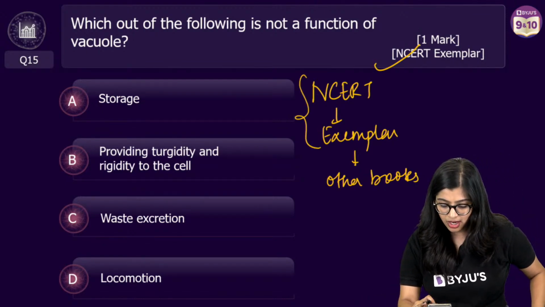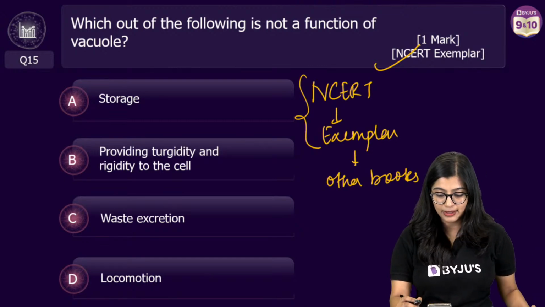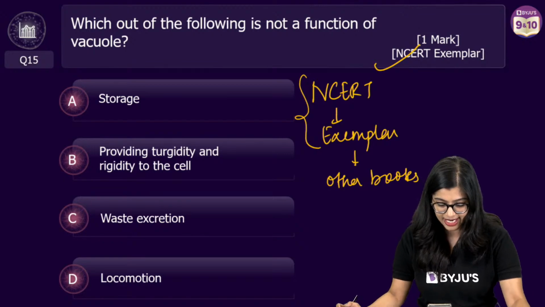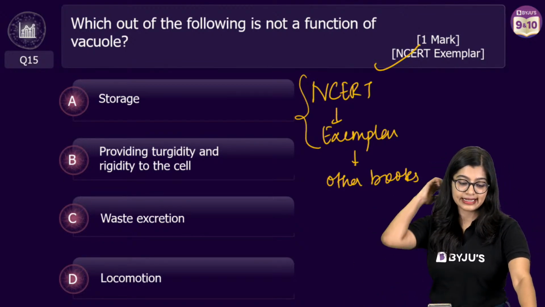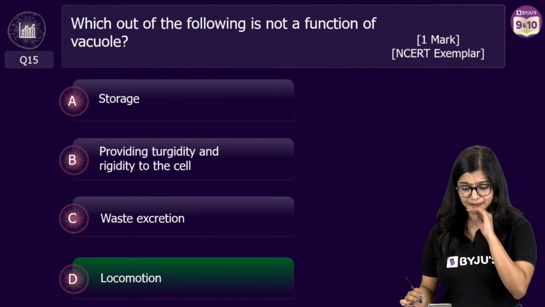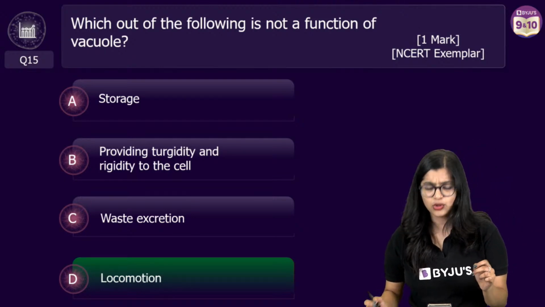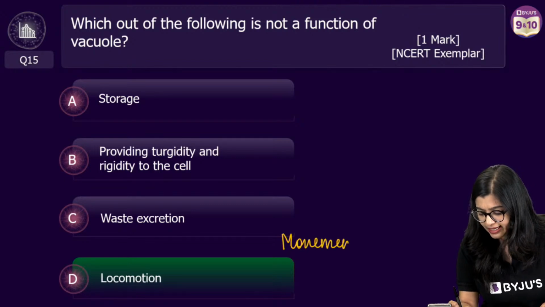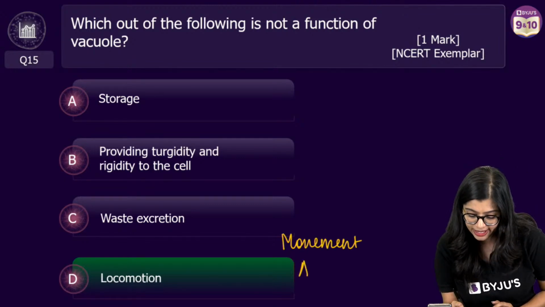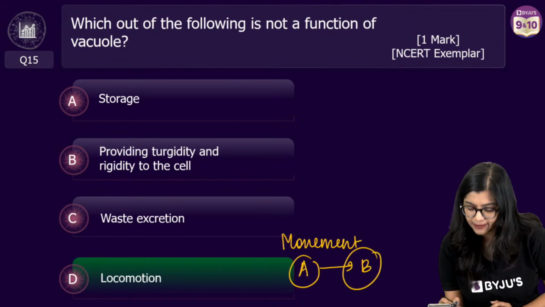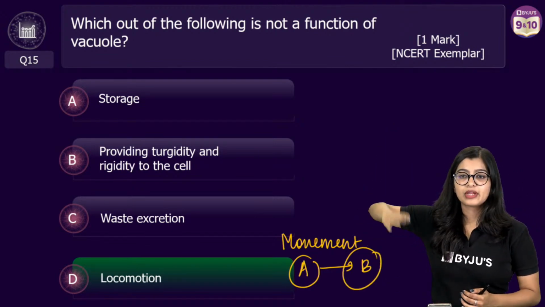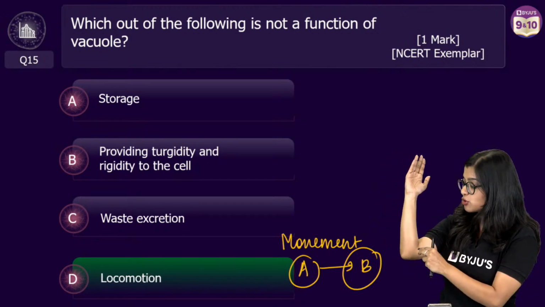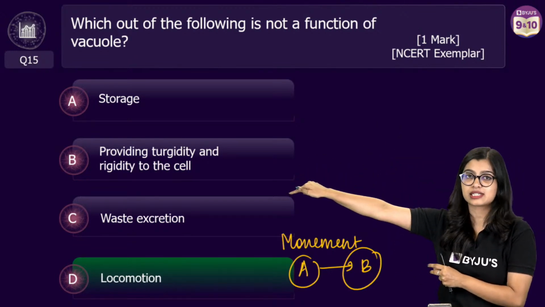All right, everybody, I can see 74% of you here have voted for option D, right? So in this case, the correct answer here is option D, locomotion. Locomotion is nothing but movement from point A to point B. If I move my arm, I am changing the position of my arm, but my arm is not going all the way to the other side of the room.